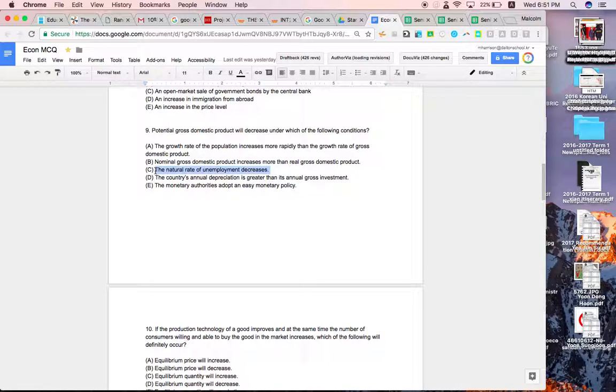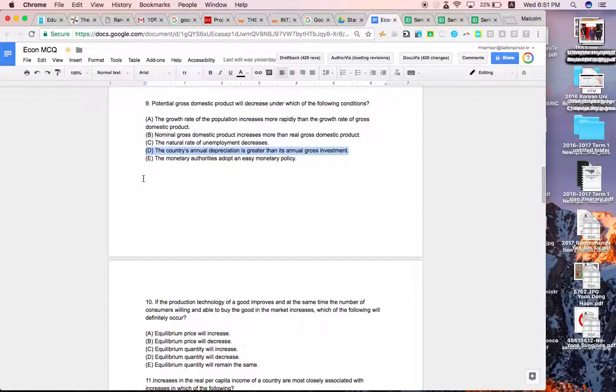This is the correct answer. If we're losing money more than we're actually spending in the business products and the machinery, so if machinery is breaking down quicker than it's actually being fixed, then this will cause a decrease.